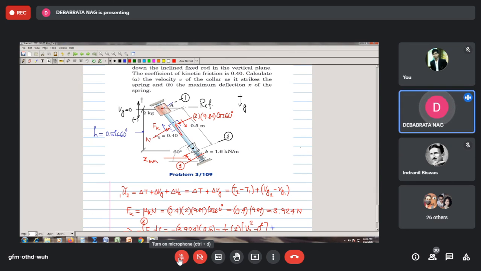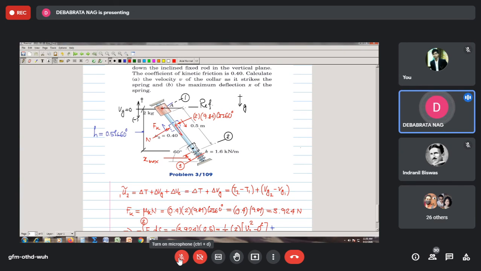The maximum compression. So maximum compression means what? It is striking with this velocity, the velocity that we have computed. Now the spring acts and it ultimately makes this mass static, and then only your spring will be compressed.